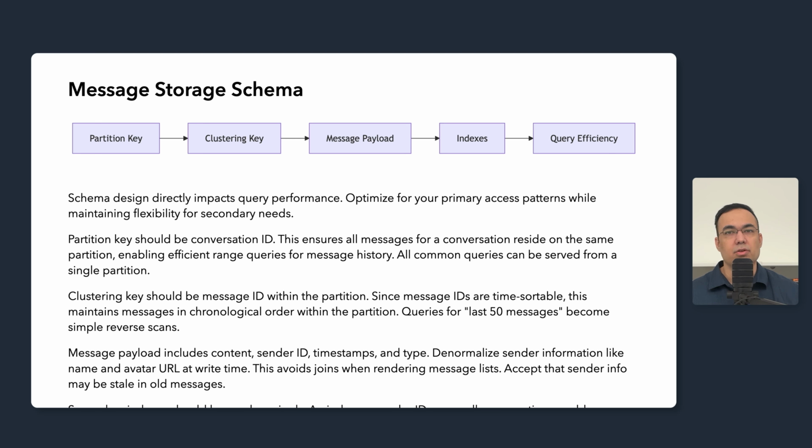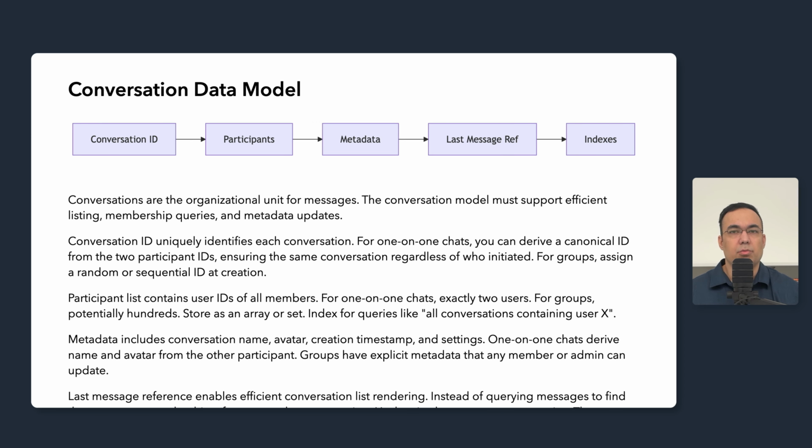Now let's examine the conversation data model that organizes the messages. Let's talk about modeling conversations, which are the organizational unit for messages. Conversation ID uniquely identifies each conversation. For one-on-one chats, we can derive the canonical ID from the two participant IDs: sort the IDs and combine them. This ensures the same conversation regardless of who initiated it. For groups, we assign a random or sequential ID at creation time.